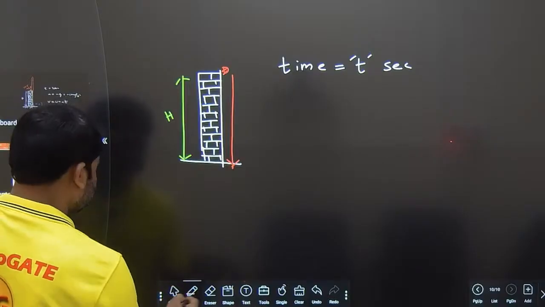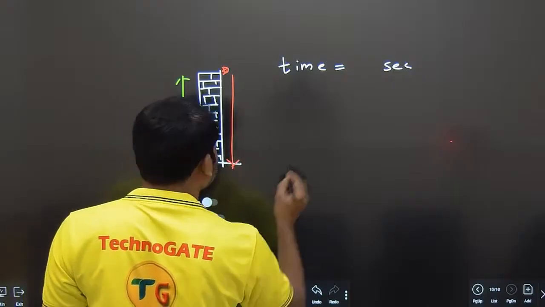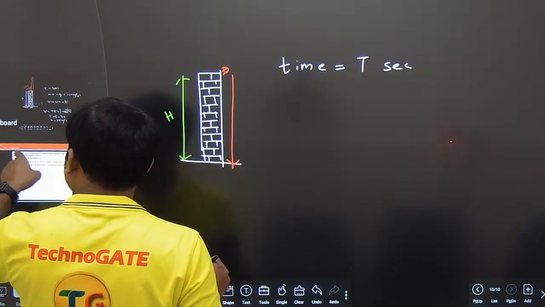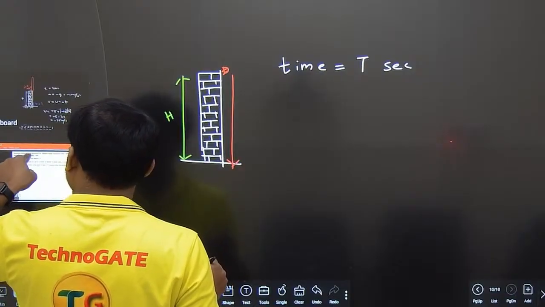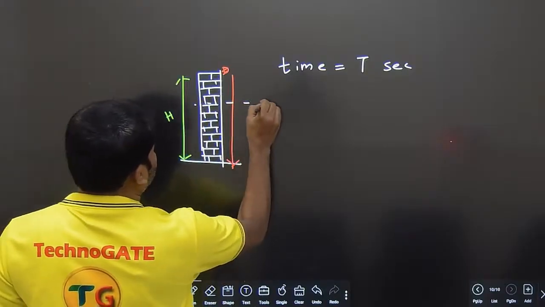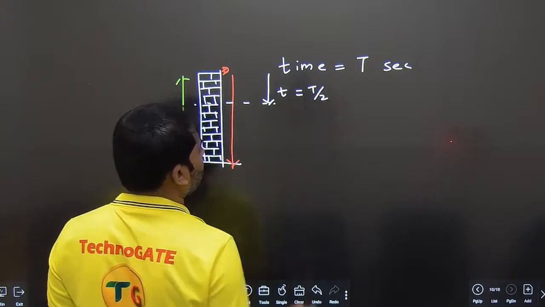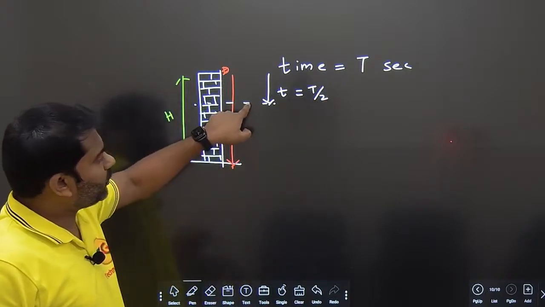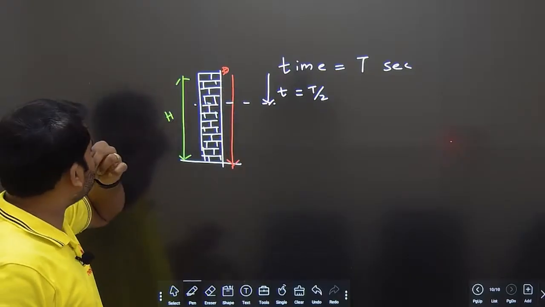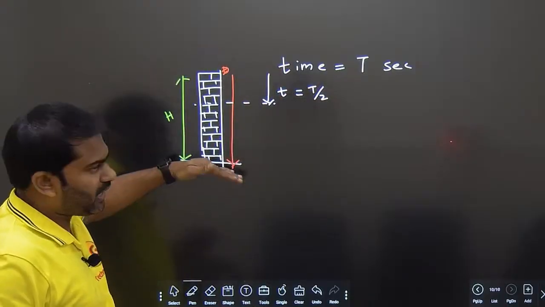Okay? It is capital T. It is not small t. They gave it as capital T seconds. Okay? T seconds is there to reach the ground. Where is the body at time t by 2 seconds? So somewhere at time t by 2, from here to here, the time taken is equal to t by 2. So they are asking at which position it is. Okay, clear? So here they gave this value of time t to completely come down.